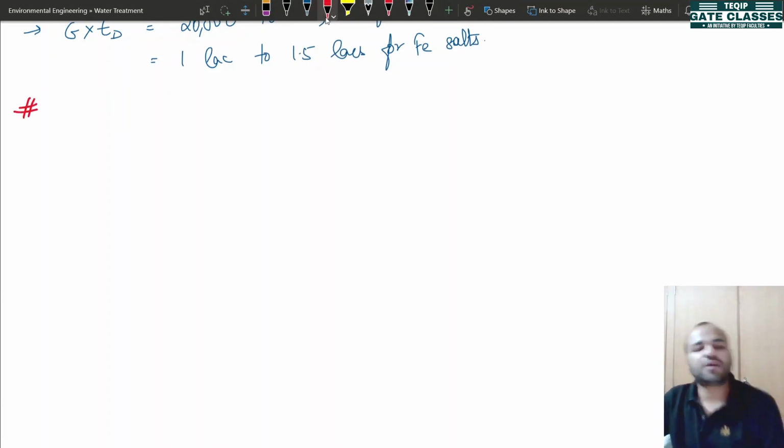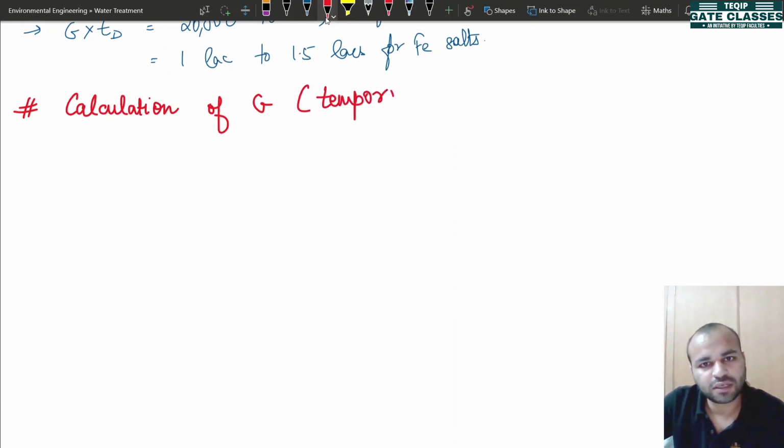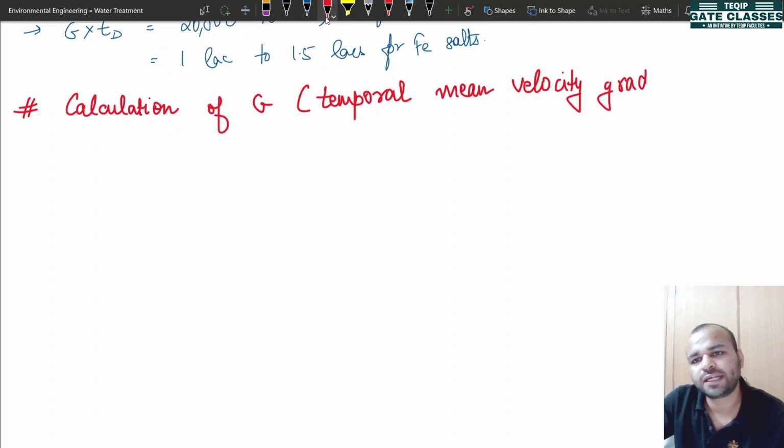Now we need to learn how we calculate the value of capital G. So calculation of G, the temporal mean velocity gradient.